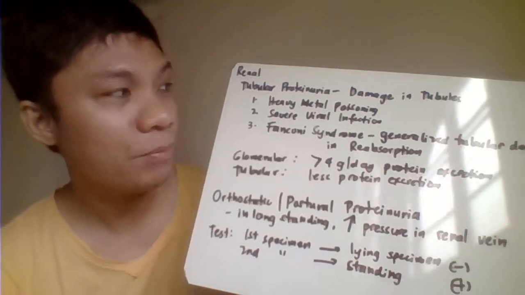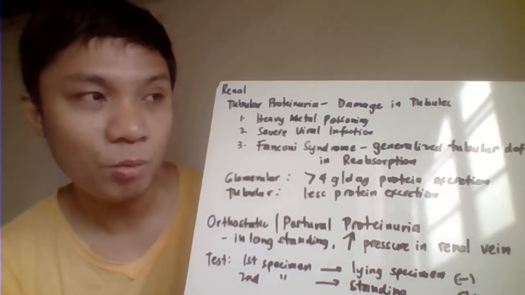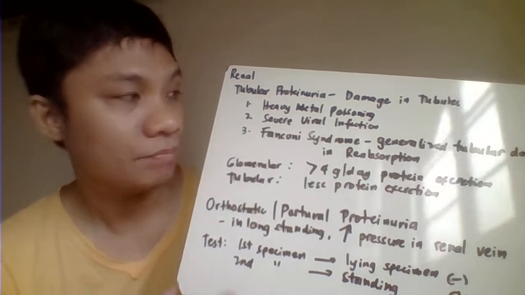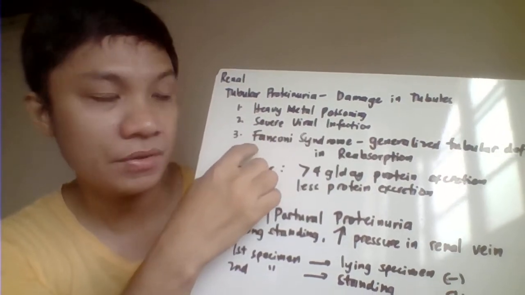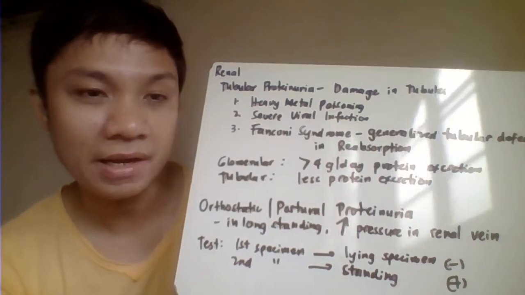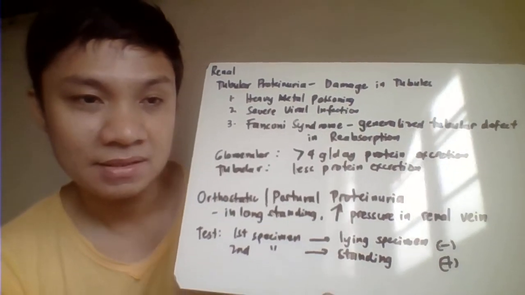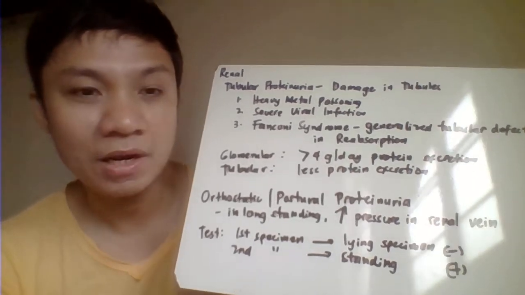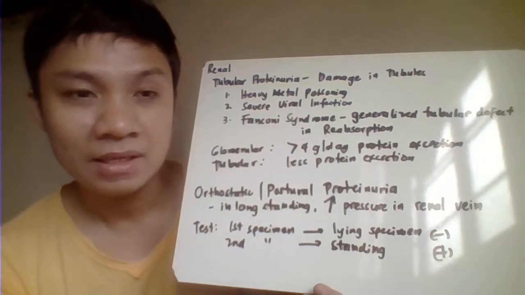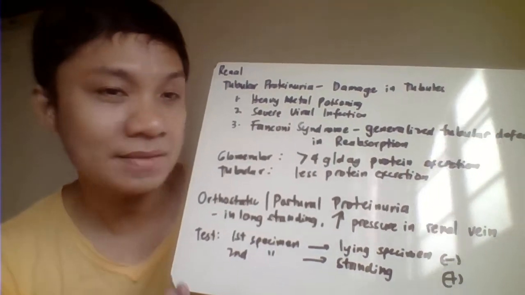Renal tubular proteinuria may be related to damage in your renal tubules because of exposure to toxic chemicals, heavy metal poisoning, severe viral infections, or even Fanconi syndrome. Fanconi syndrome is characterized by generalized tubular defects in reabsorption. With a generalized tubular defect, the tubules cannot reabsorb all substances.